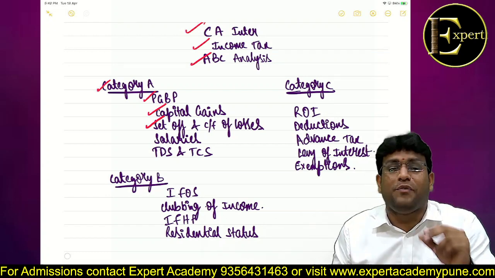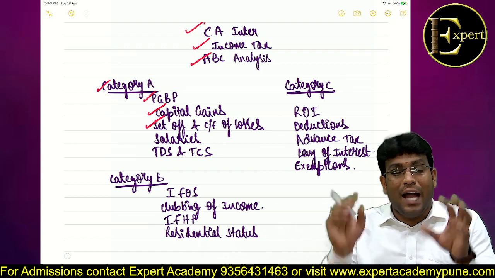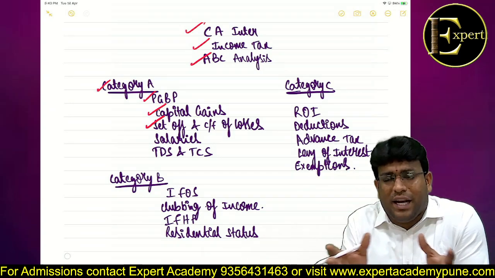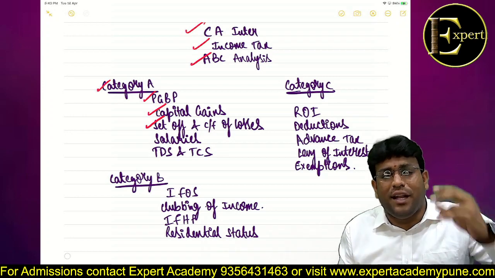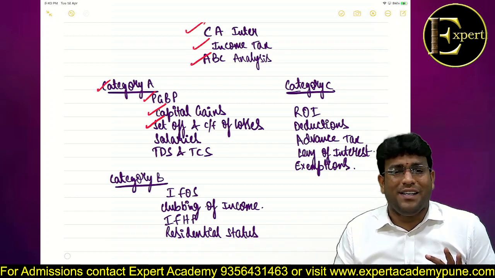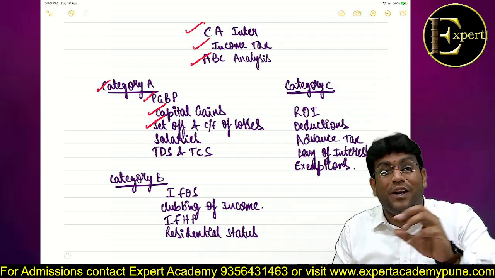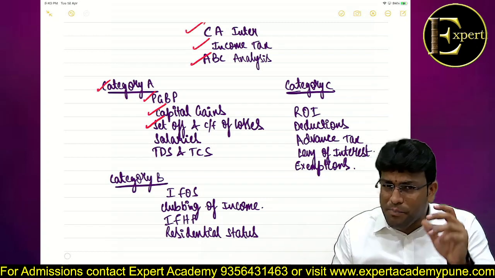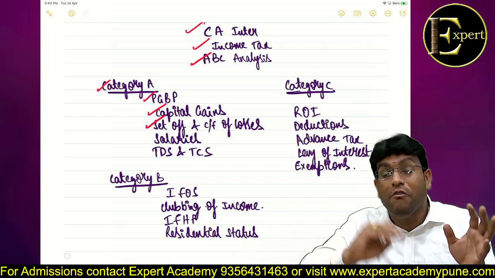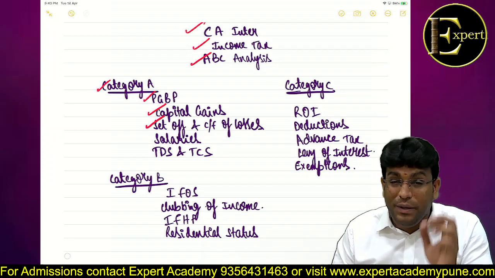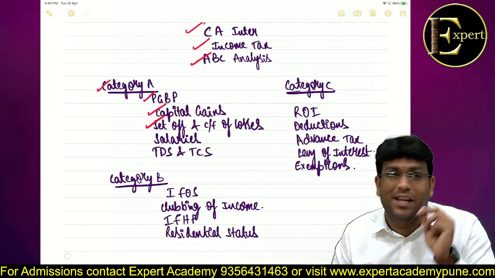So you have to carefully do that set off of losses and keep in mind how many years we can carry forward the loss. I've been seeing a trend among students where just like that they say business loss, 8 years. No, my dear friends. Speculation loss 4 years, normal business loss 8 years, specified business loss indefinite period. So it is important that we have clarity of thought on which loss can be carried forward for how many years. That's very important, so please keep those points in mind very clearly.